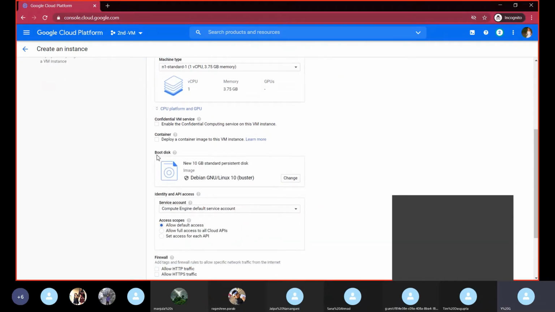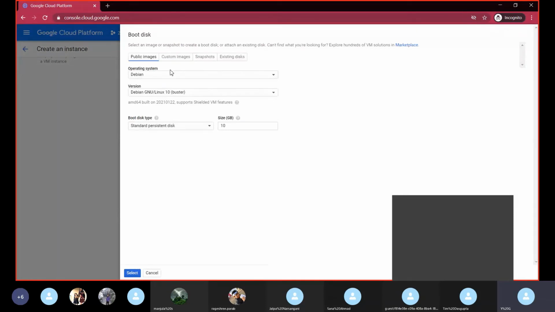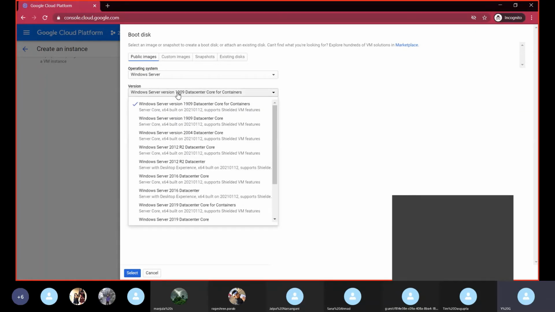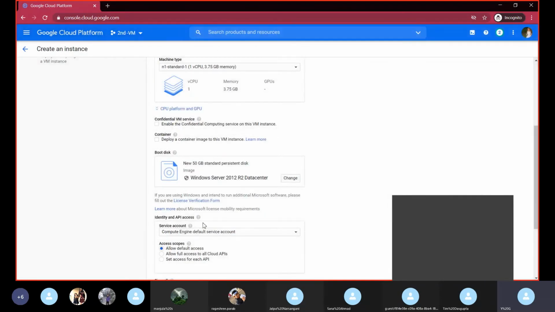Here, the boot disk will let us choose the OS which we require for the virtual machine. The default is Debian, but I'm changing it to the Windows Server. And in this also so many versions are there. There we can go with the 2012 R2 Datacenter. Depending upon the version, the size allocated is going to change. If I choose another version, it will give me sometimes 32 GB, sometimes 64 GB. The GB allocation is going to change based upon the version. And I selected that one.